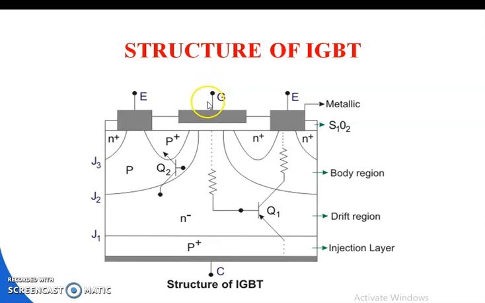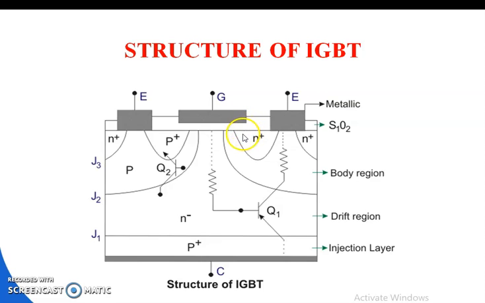See that the gate is completely insulated, meaning there is no connection between the emitter and the collector terminal, because the silicon dioxide completely fills that region. Hence the gate is insulated, hence the name insulated gate bipolar transistor.